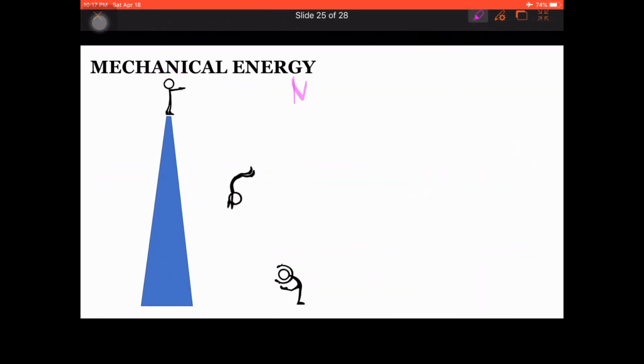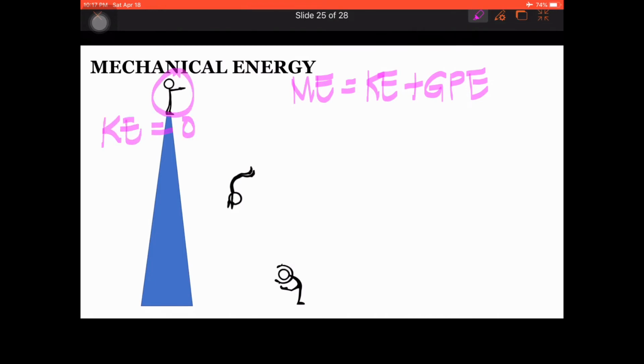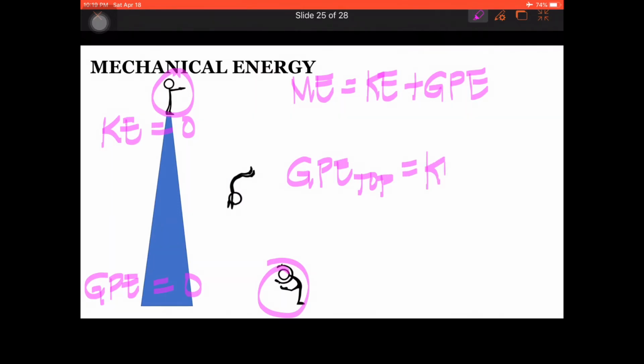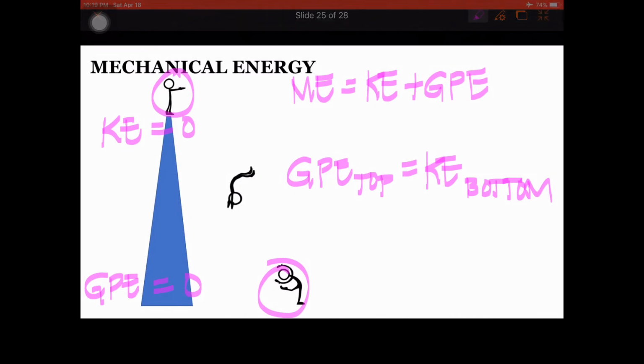Since ME, mechanical energy, is equal to the sum of KE, kinetic energy, and GPE, gravitational potential energy, at any point of his jump, and at the highest point his KE is equal to 0, and at the lowest point his GPE is equal to 0, we can also say that GPE at the top is equal to the KE at the bottom of his jump. This is according to the law of conservation of energy.